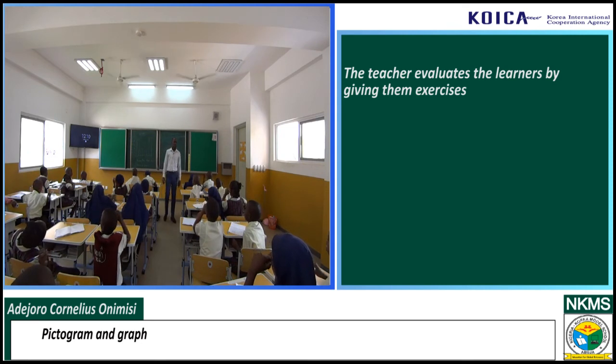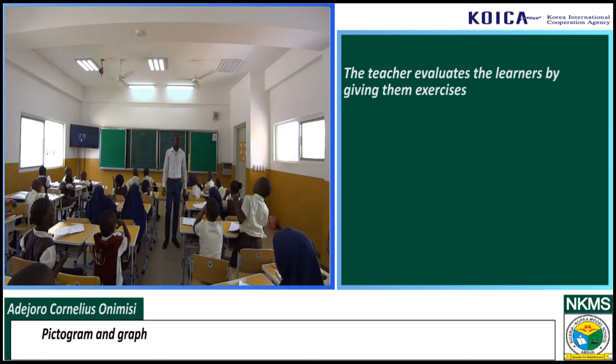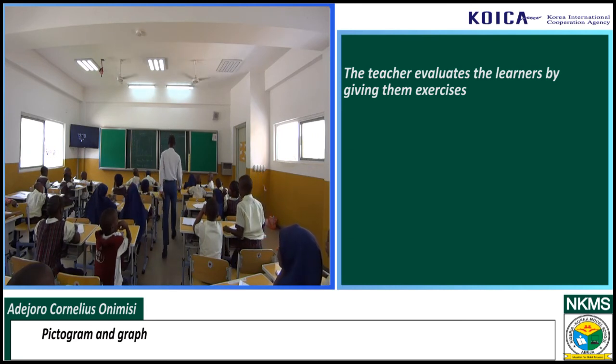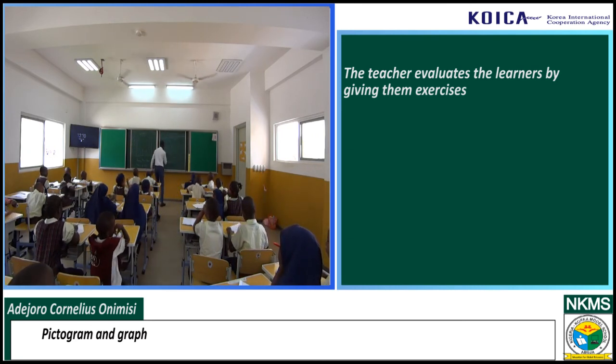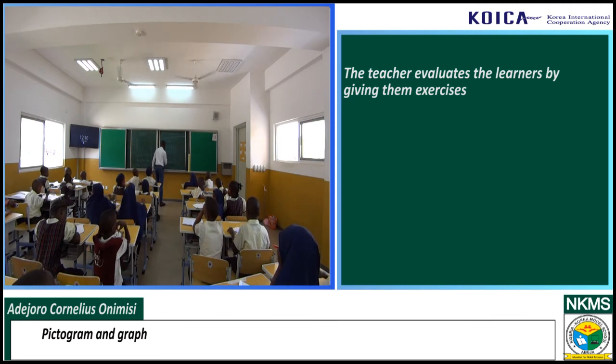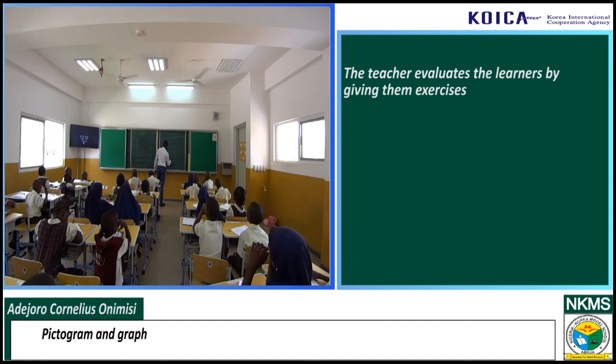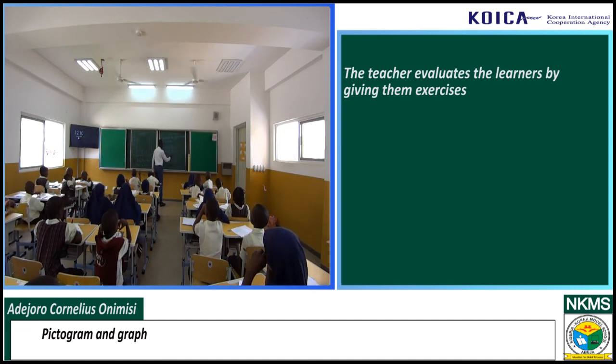Joseph, yes. How old are you? 10 years old. Joseph is 10. I hope you can see that this is 10. All right.